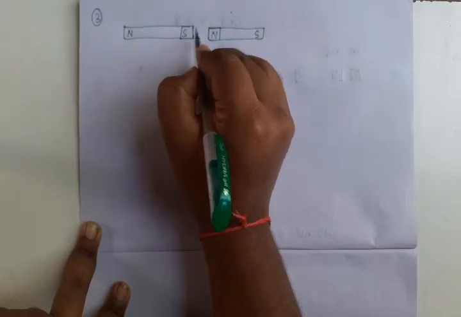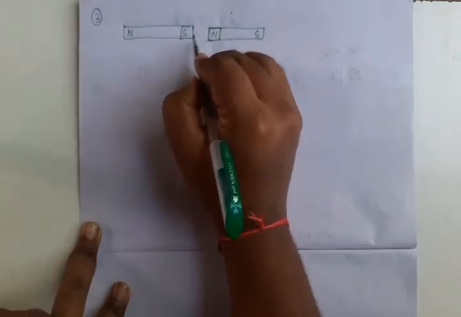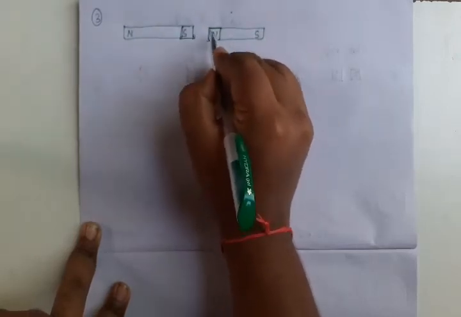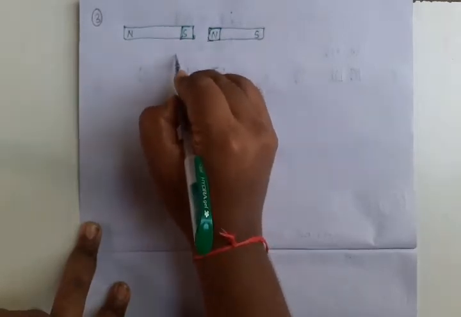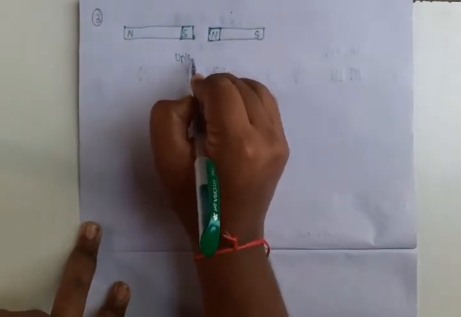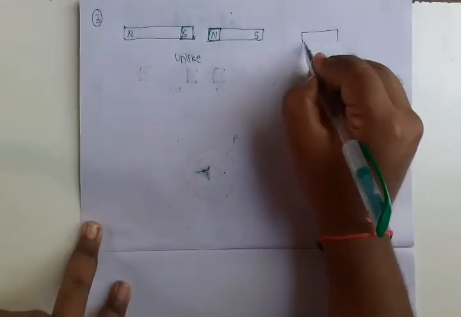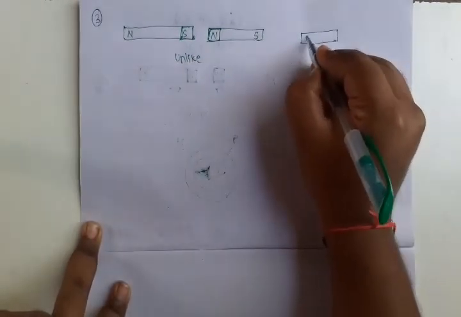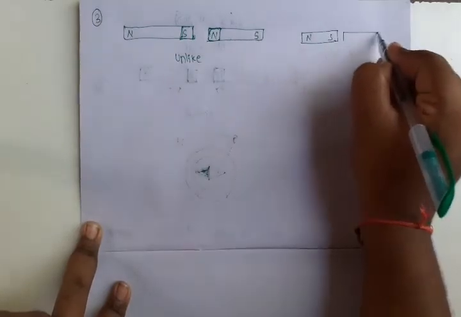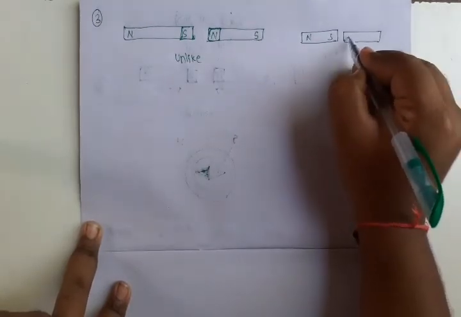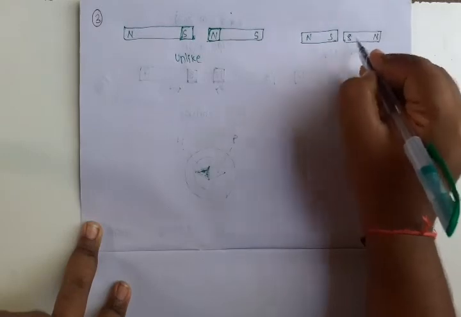These two are like poles or unlike poles? This is the south pole, this is the north pole. So here they are unlike poles. Suppose here south pole, north pole.